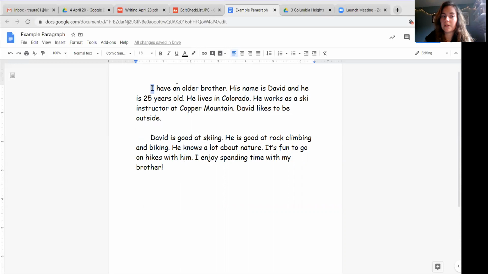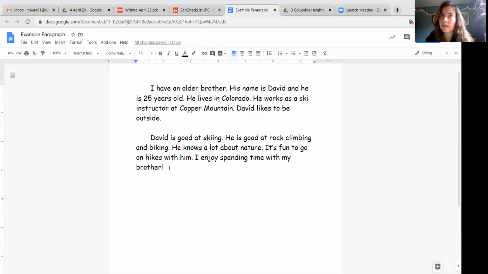So now it's really clear that I have two separate paragraphs. And this is my opening sentence here. I have an older brother. My closing sentence is I enjoy spending time with my brother. And my transition sentence is David likes to be outside. And I kind of liked what Miss Becker did with her paragraph yesterday, if you remember. She had the same opening and closing sentence. She said that Holly is the best dog in the very beginning and at the very end. And I kind of liked that.